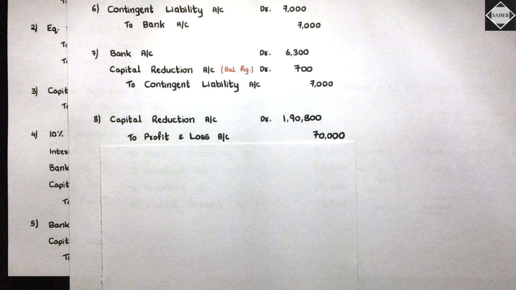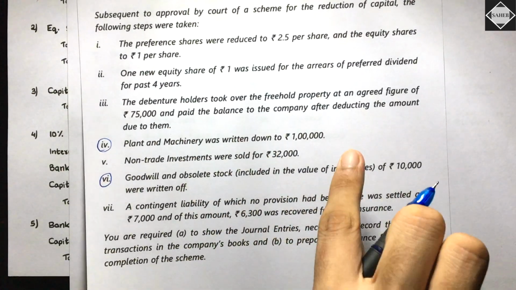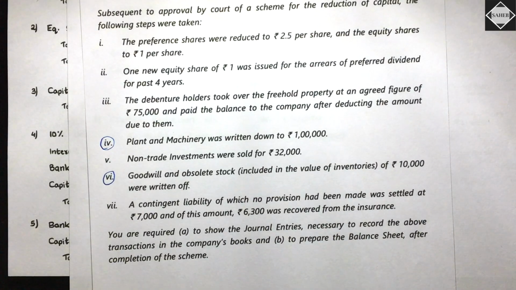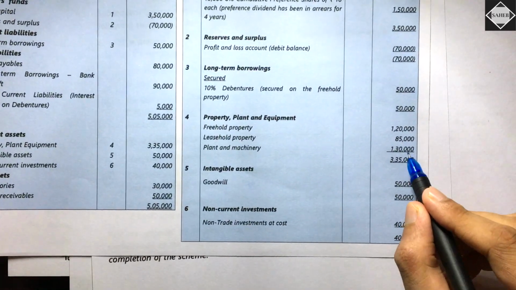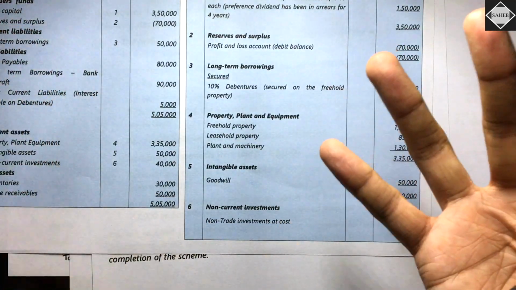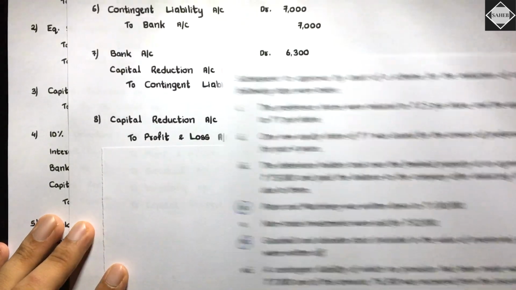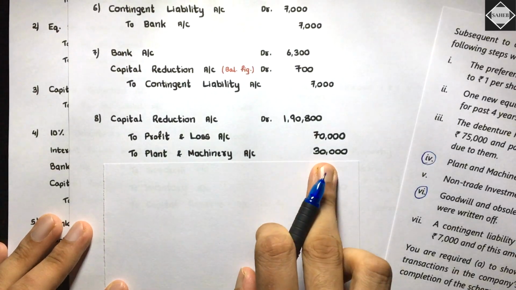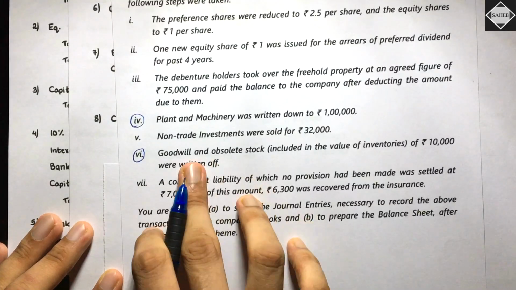Then what do we have? Then we have the adjustments, no? Adjustment first, they said plant and machinery was written down to 1 lakh. Check in the balance sheet what is the value of plant and machinery. Plant and machinery value is 1,30,000. So from 1,30,000 you are coming to 1 lakh, which means 30,000 reduction. So 30,000 will be credited over here, to plant and machinery 30,000. Is it clear? Okay.